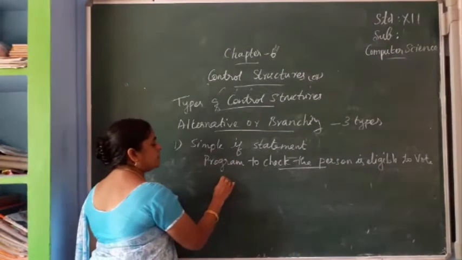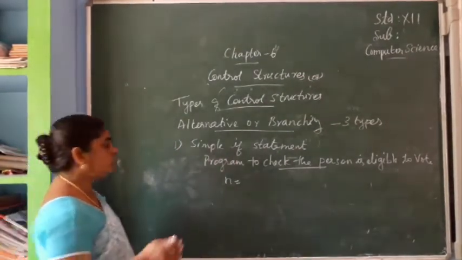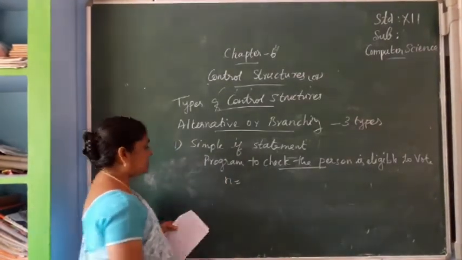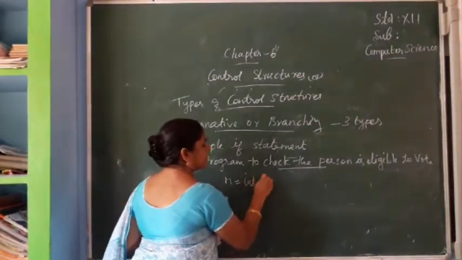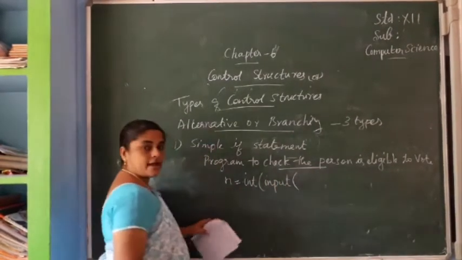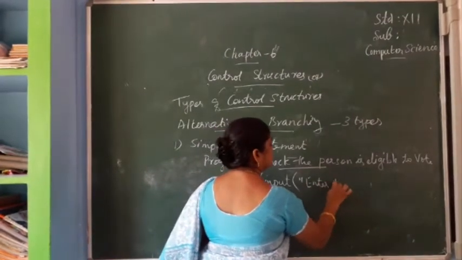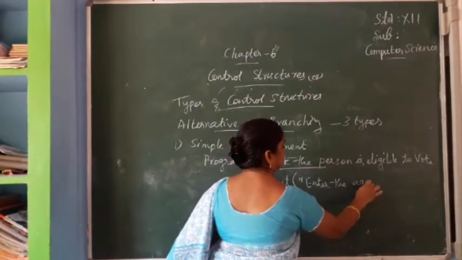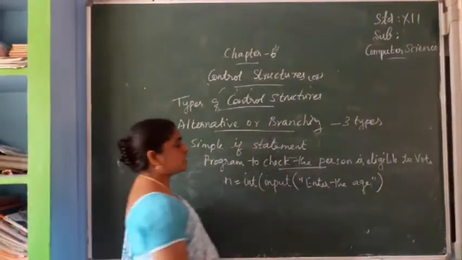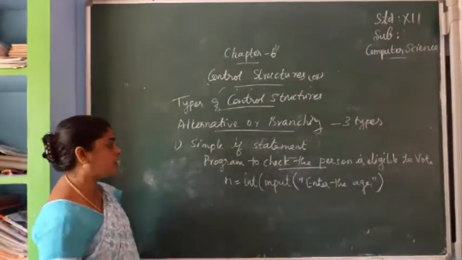So I am giving one example. How to declare a variable: n equal to int, input function, next you give "enter the age". In C++, at last we put a semicolon, but in Python there is no need of a semicolon.